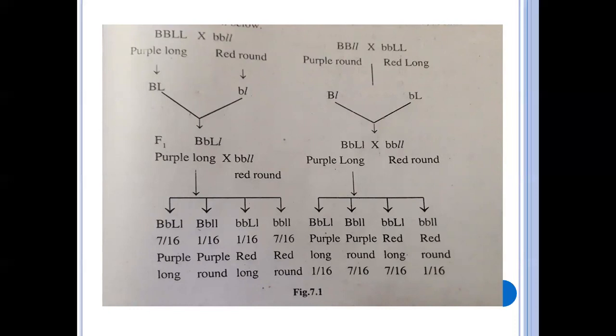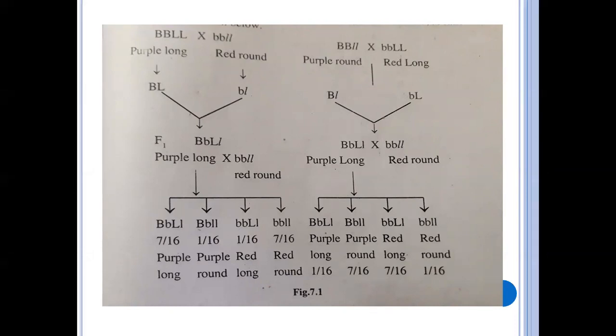Now this F1 heterozygous plant, they crossed with the recessive parent. What do we call this? That is a test cross. The heterozygous F1 plant is crossed with the recessive parent. What are the recessive characters here? Red, round. These are the recessive. So in the F2 generation, what did they get?